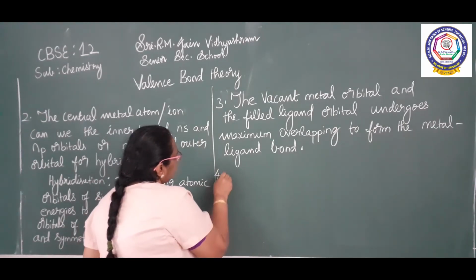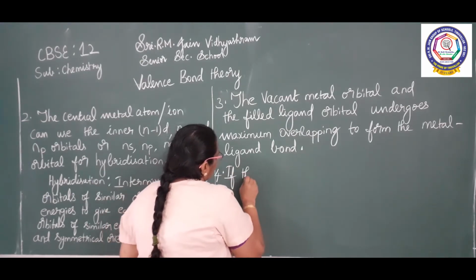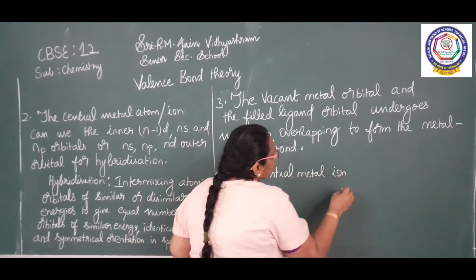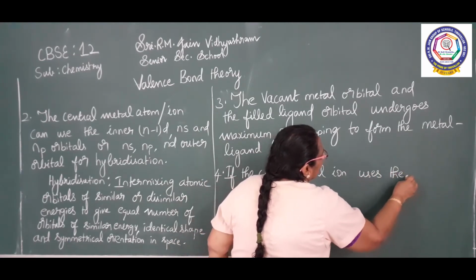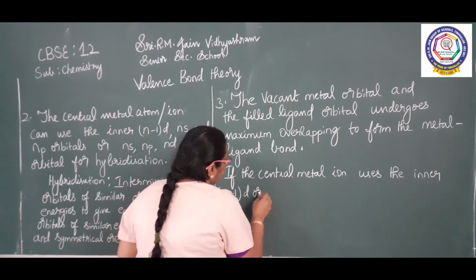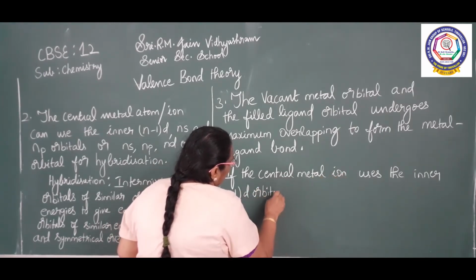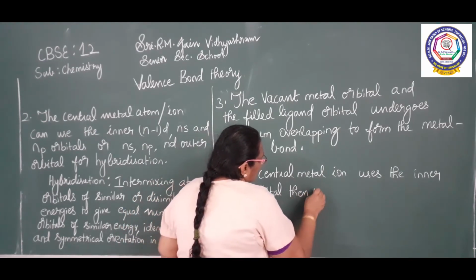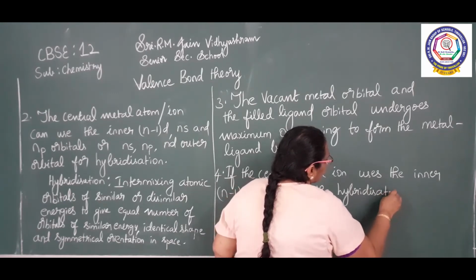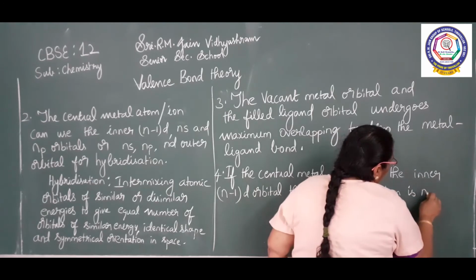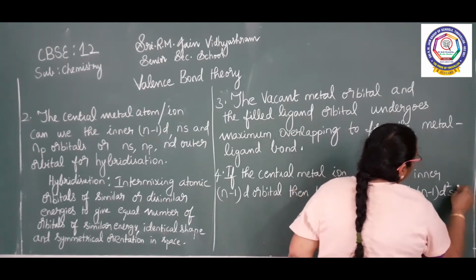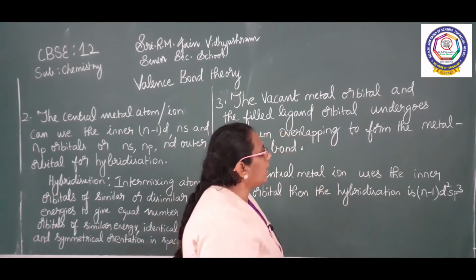The fourth feature: if the central metal ion uses the inner (n-1)d orbital, then the hybridization is (n-1)d2sp3.